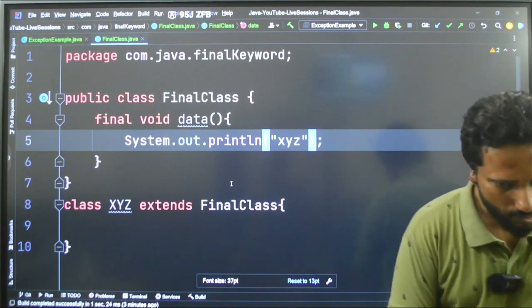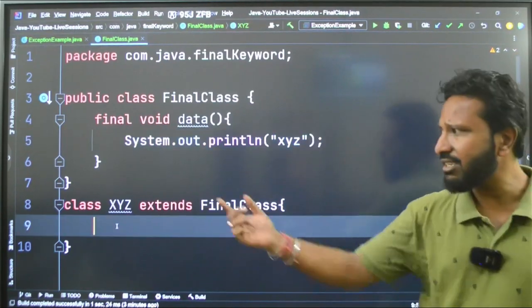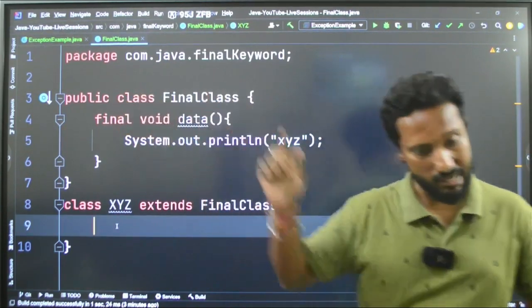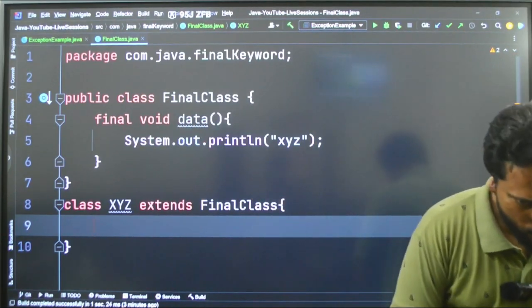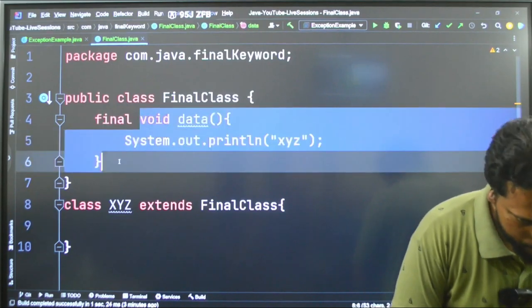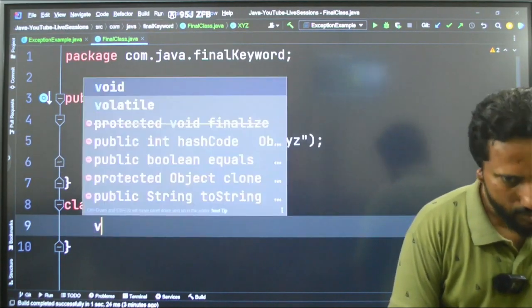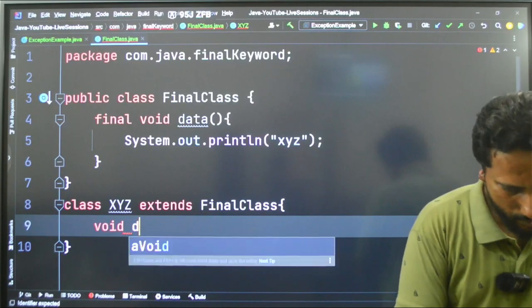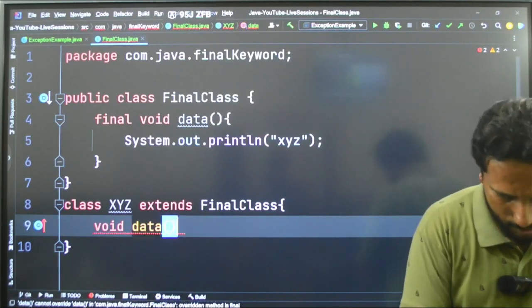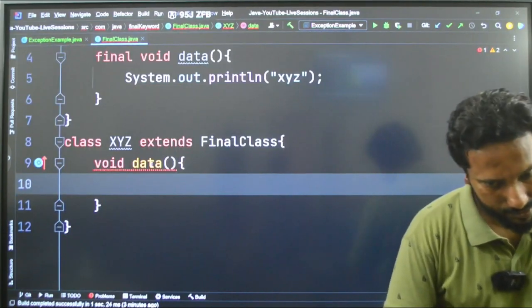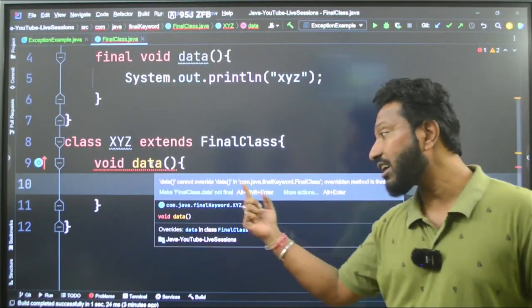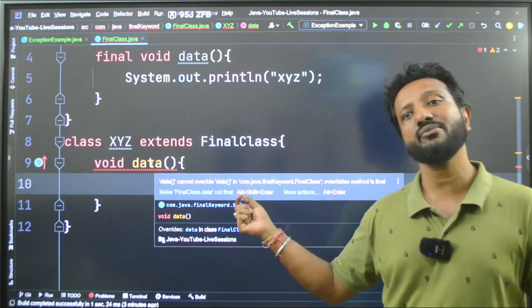What I will do is, now extension is fine, right? Because this class is not final. Now see, I said overriding is not allowed. So I will copy this part, or let me say void data bracket. See the error, guys. Cannot override data because it is final.